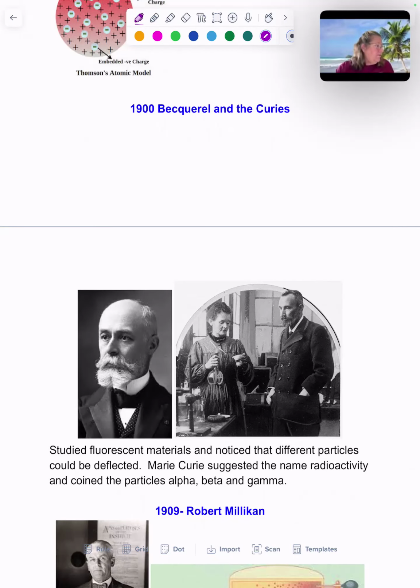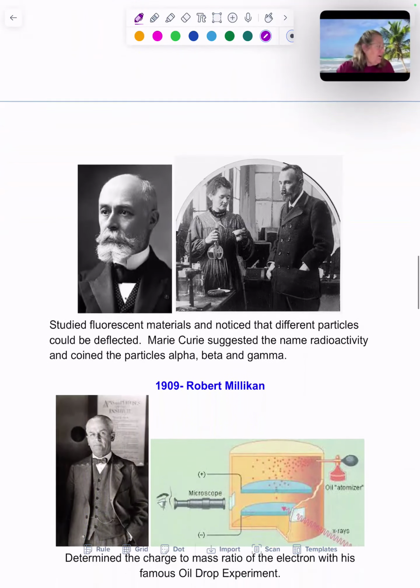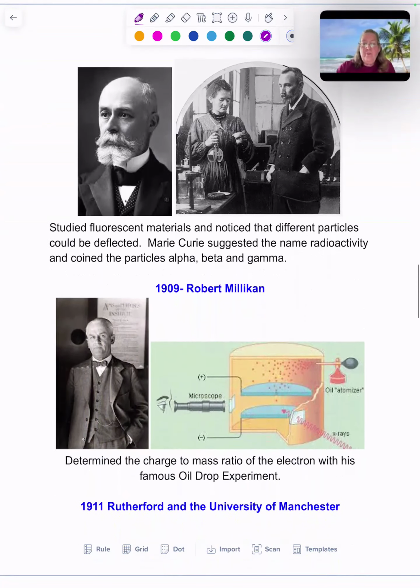Okay. Following Thomson's work, Robert Millikan in 1909, doing his famous oil drop experiment, determined the charge to mass ratio of the electron. What he did was he took very fine oil drops that were spread through an atomizer, like an old-fashioned perfume bottle that you squeezed the end and it made little tiny droplets.